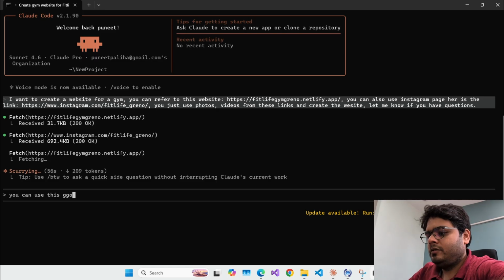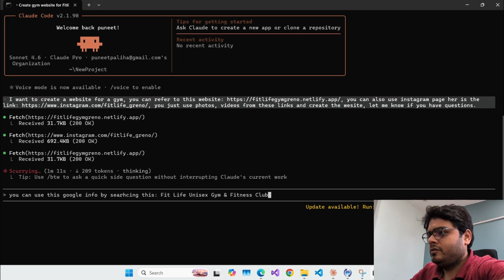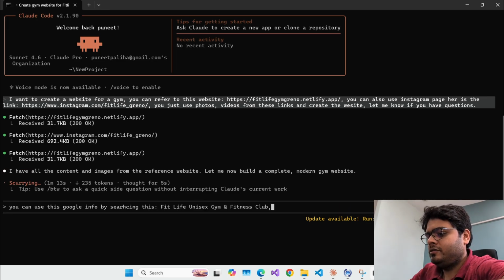Sorry, Google info. Searching this. The location of the gym is in Cron 3, Greater Noida.